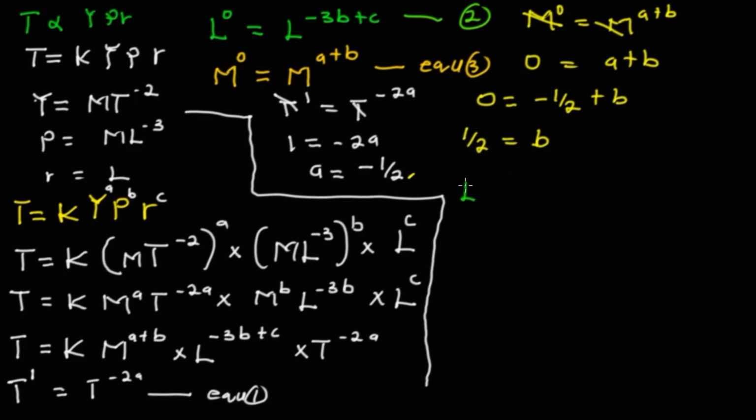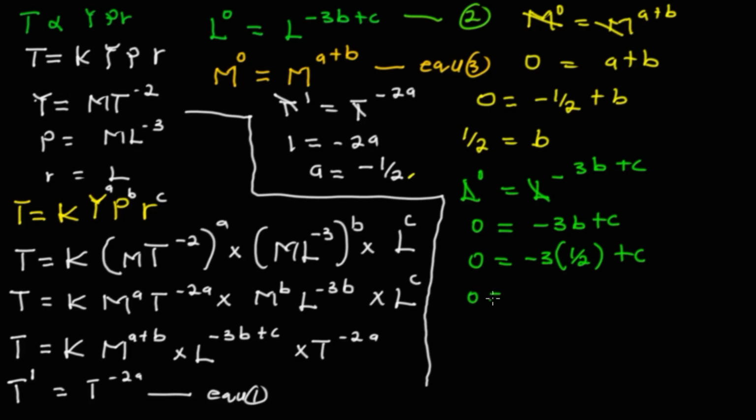Now let's solve for equation 2. We now have L power 0 equal to L to the minus 3B plus C, and we do the same thing. We have 0 equal to minus 3B plus C, and remember we have B to be half, so we replace B with half. It's simply going to be negative 3 over 2 plus C, and we have 3 over 2 is equal to C. Now we've solved and we've gotten this.